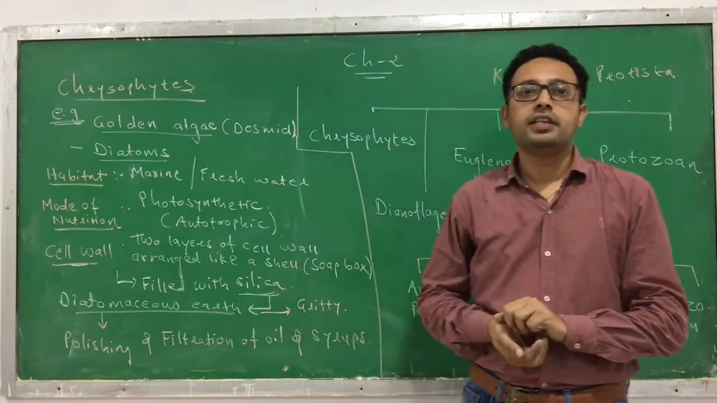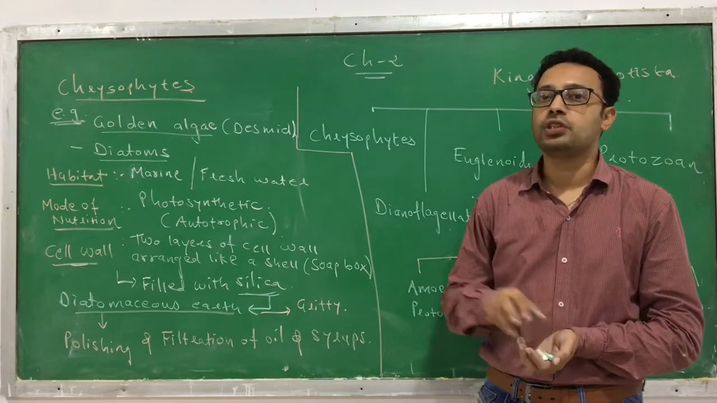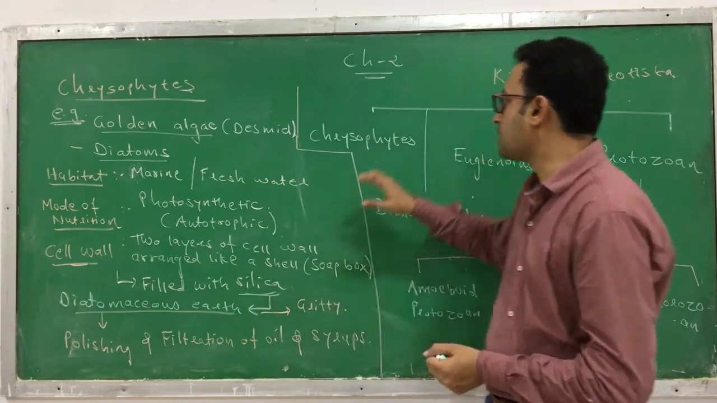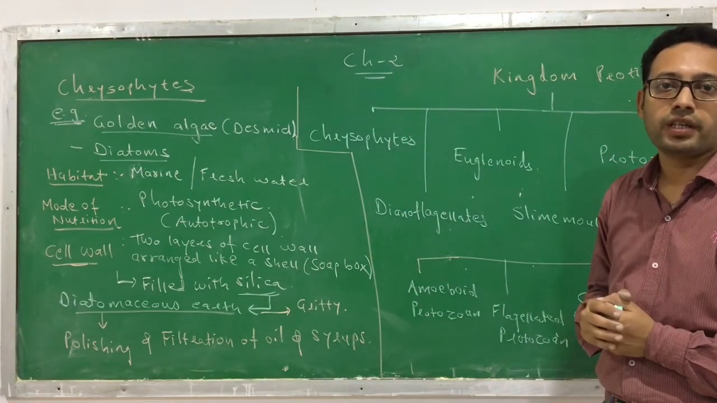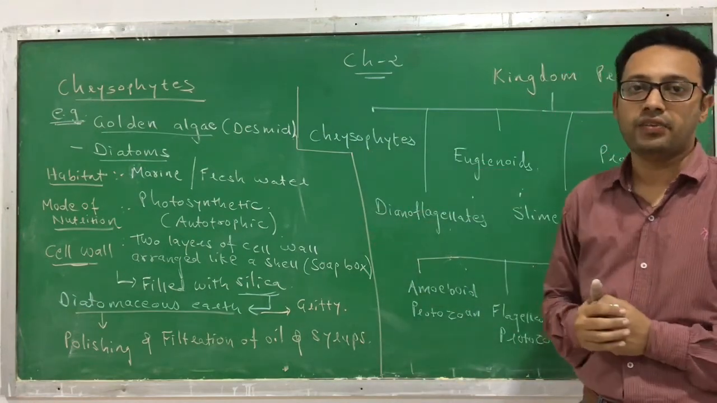Usually you know that they reproduce by both methods, asexual as well as the sexual mode of reproduction, you can find in it. Okay, so these are the characteristics of the chrysophytes. I hope you are clear with the first category, what we call chrysophytes.